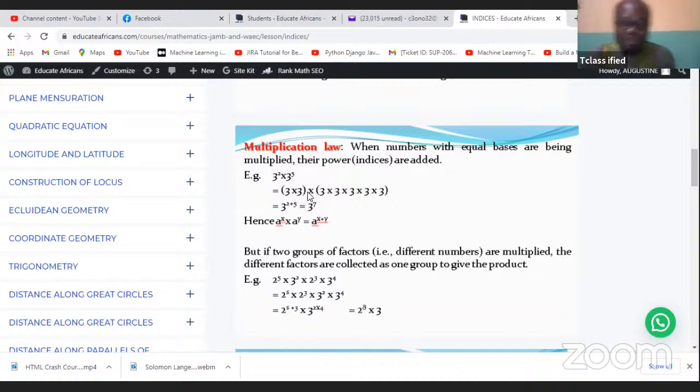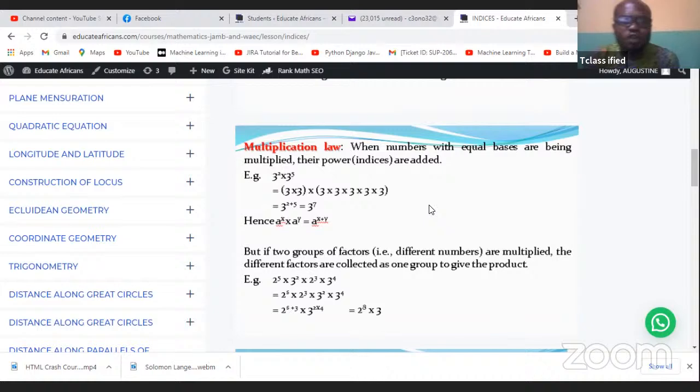Even if you do it naturally, you bring them out the way they are. 3 to power 2 is simply 3 times 3. 3 to power 5 is 3 times 3 times 3 times 3 times 3. If you multiply everything out, you simply get what you would have gotten if you had done 3 to power 7, which is 3 in 7 places. And in short form, you simply say a to power x times a to power y is simply a to power x plus y. Interesting. So that is the first law of indices, also known as the multiplication law.